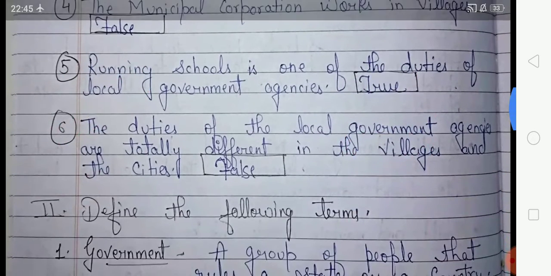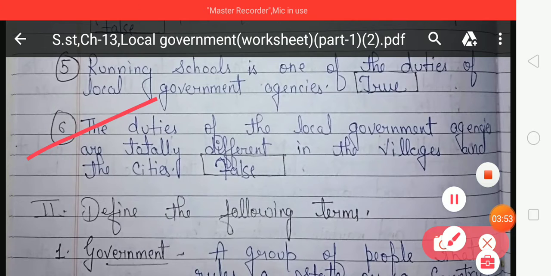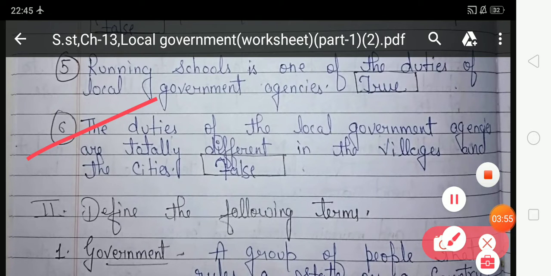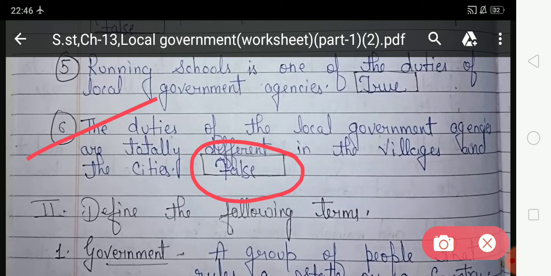Now look at the sixth number. The duties of the local government agencies are totally different in the village and the city. Is this statement right or wrong? This statement is wrong because while the panchayat helps in governing villages, the municipality does the same things in towns and cities. So this statement is wrong and you have to write false in this given box, and here false is already written.